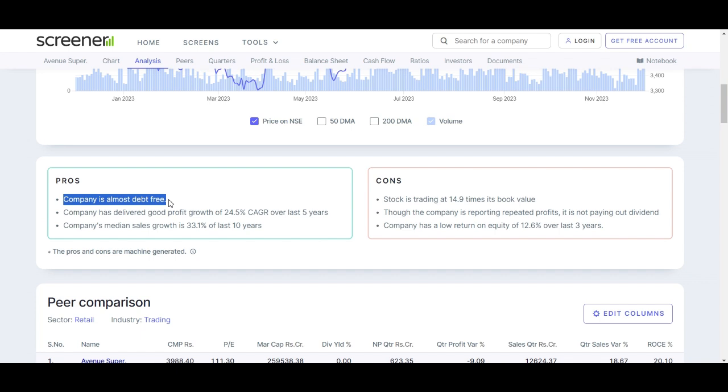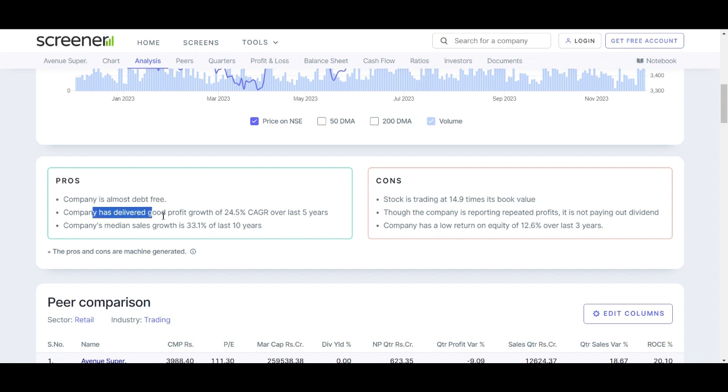One of the significant strengths of DMart is its almost debt-free status. This financial characteristic enhances the company's stability and reduces financial risk. With minimal debt obligation, DMart is well positioned to allocate resources for growth initiatives, dividends, and strategic investments.